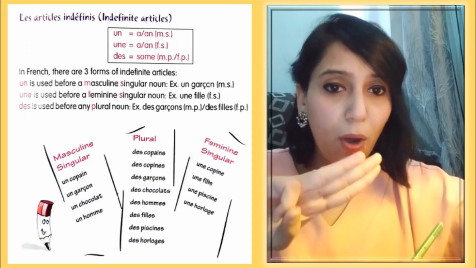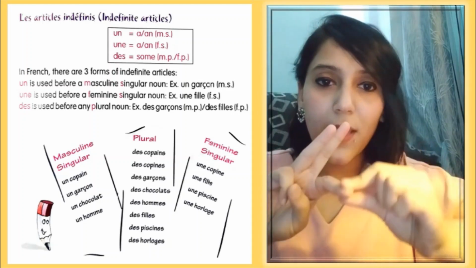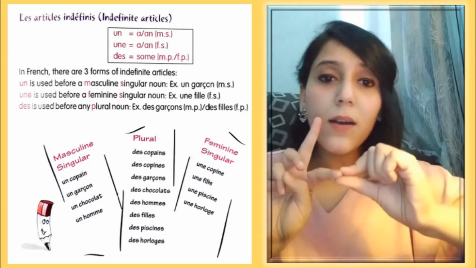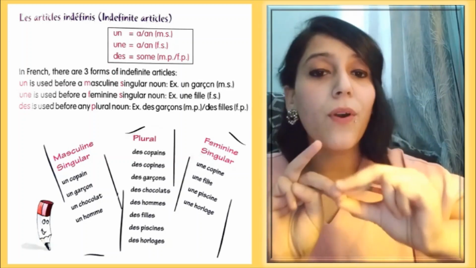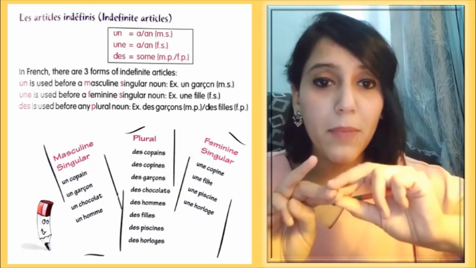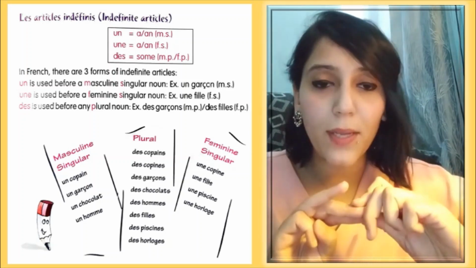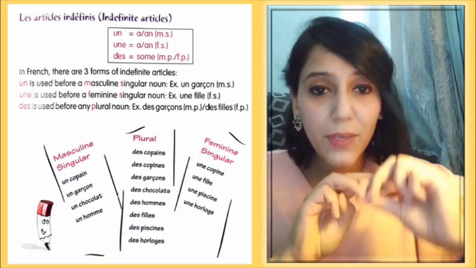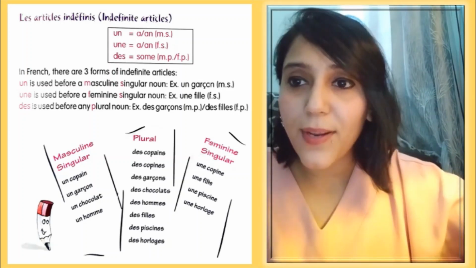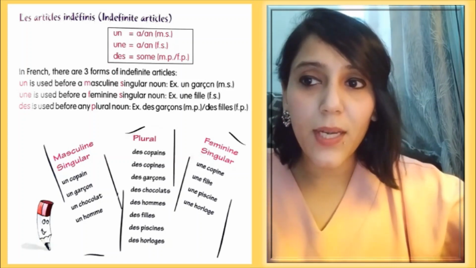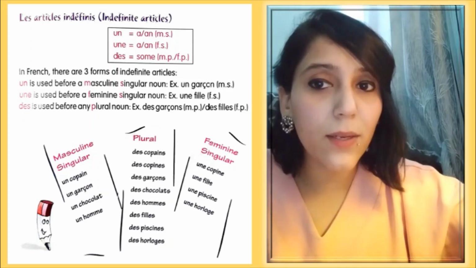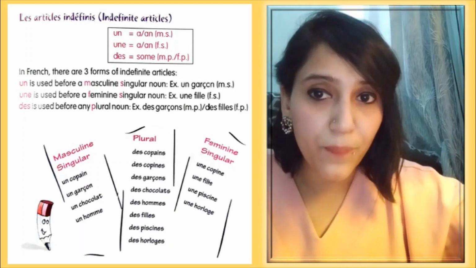There are three forms of indefinite articles. First we have un, second we have une, and third we have des. Un and une can be used for a or an, with masculine and feminine nouns, which of course I'm going to explain again here, and des is used with plural nouns. See, it is written also here. In French, there are three forms of indefinite articles. Un is used before a masculine singular noun. Example, un garçon, a boy.